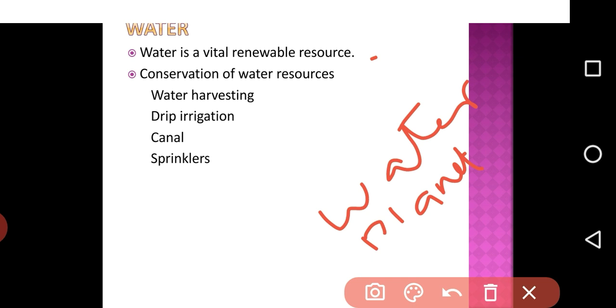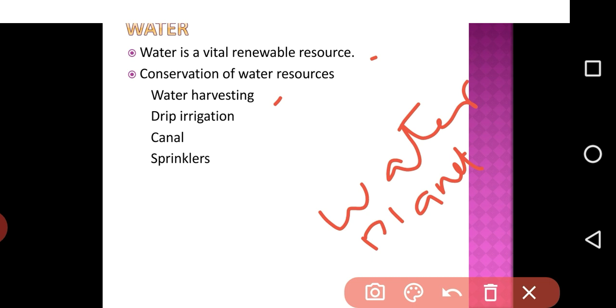So there are some steps to conserve the water resources. Water is a renewable resource, but sometimes it is overused and pollution makes it unfit for use. Sometimes industrial discharges are not properly treated, so these are also not fit for human use. There are some methods to conserve water. Water harvesting. This is the best way, and rainwater harvesting also.